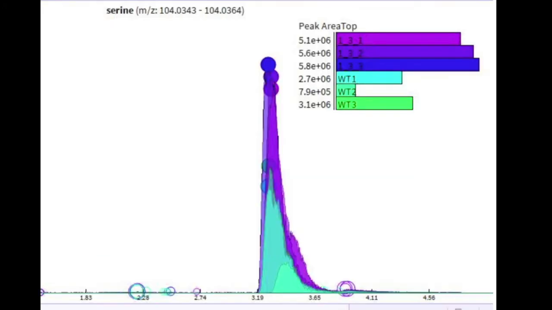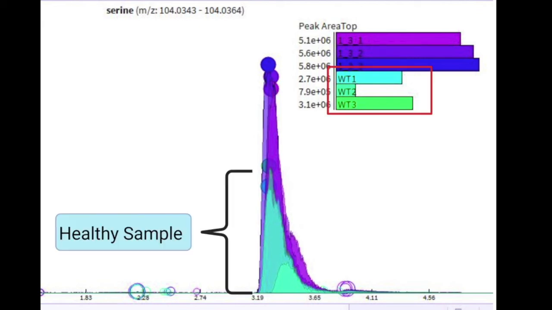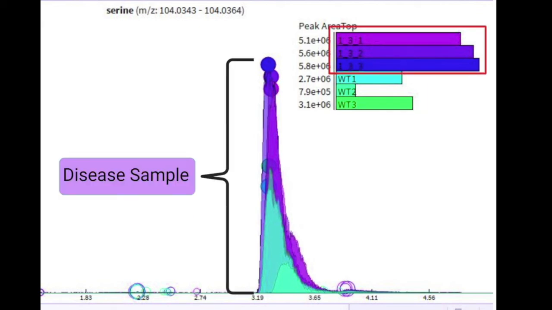LC-MS gives us peaks that help us see where a special label ended up. We then use this information to look for areas where there's a difference between the healthy samples and the disease samples. This cues us to which metabolic pathways are relevant and how the pathways are altered in disease.